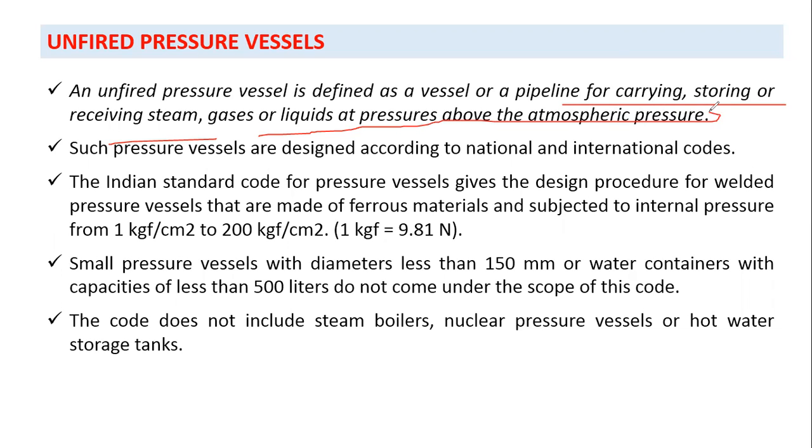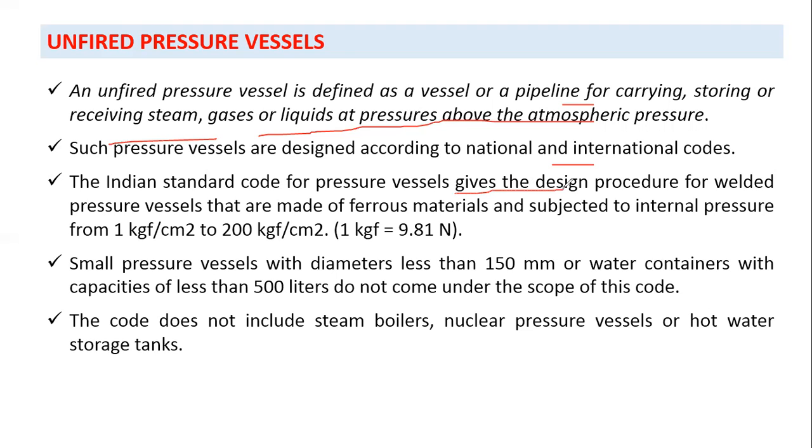Such pressure vessels are designed according to national or international standard codes. The national code would be IS, the international code would be ASME. ASME stands for American Society of Mechanical Engineers. IS stands for Indian Standard. So the third one is the Indian Standard Code for pressure vessels.